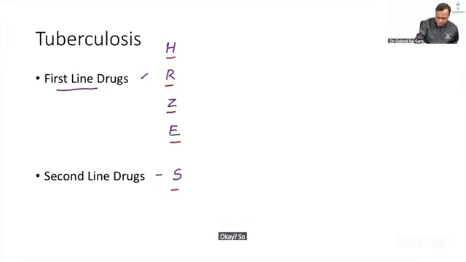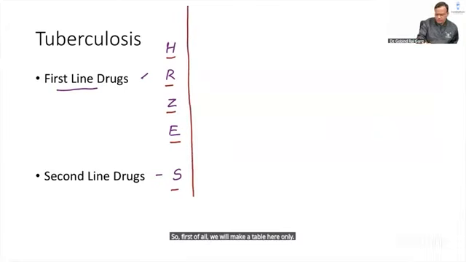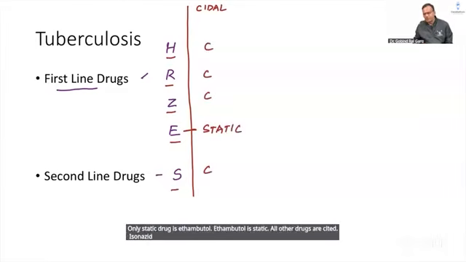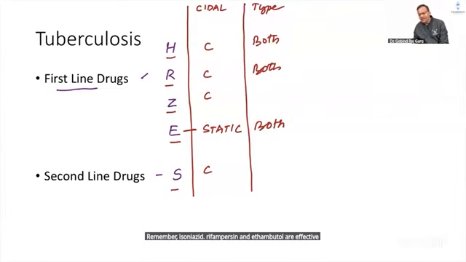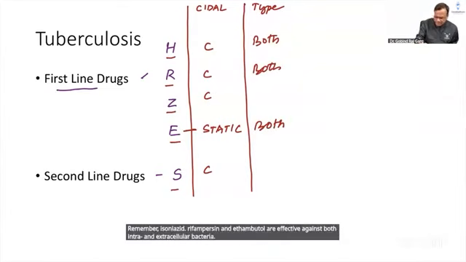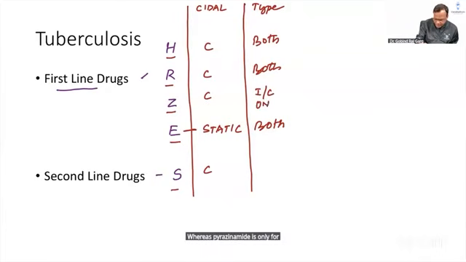So first of all, we'll make a table here. Out of these, which drugs are cidal, which are static? Only static drug is ethambutol. All other drugs are cidal: isoniazid, rifampicin, pyrazinamide, streptomycin. Then second, which is effective against which type of bacteria? Remember, isoniazid, rifampicin, and ethambutol are effective against both intra and extracellular bacteria, whereas pyrazinamide is only for intracellular bacteria and streptomycin is only for extracellular bacteria.